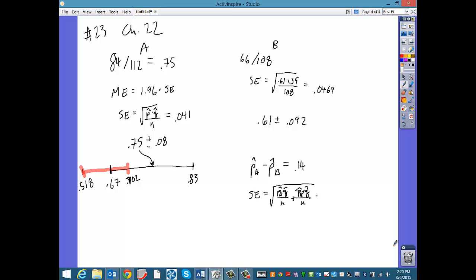And I didn't write down what I got. I just went ahead and multiplied that by 1.96. I got the margin of error, and that was 0.122. So that means our confidence interval is 0.14 plus or minus 0.122.